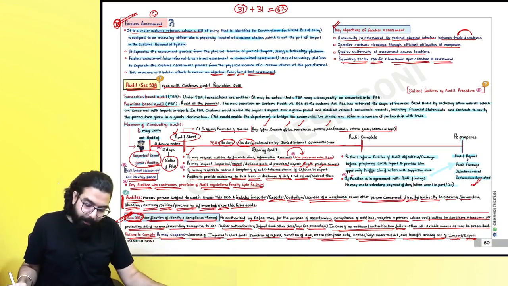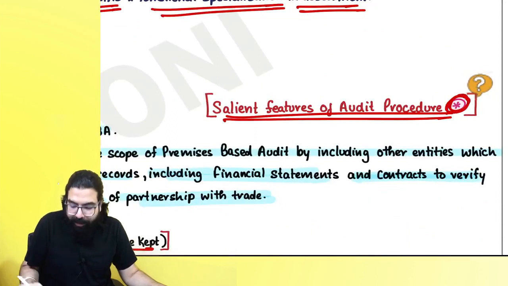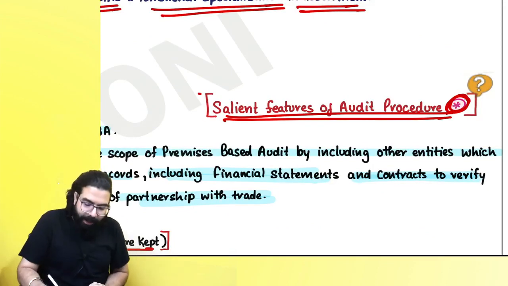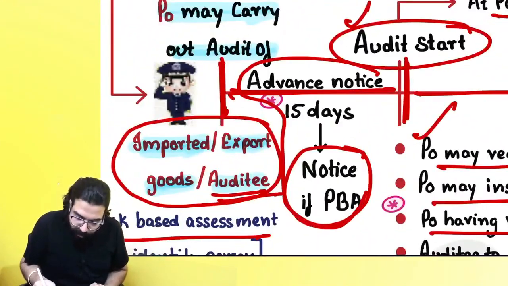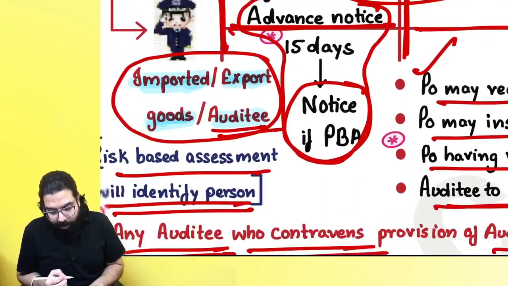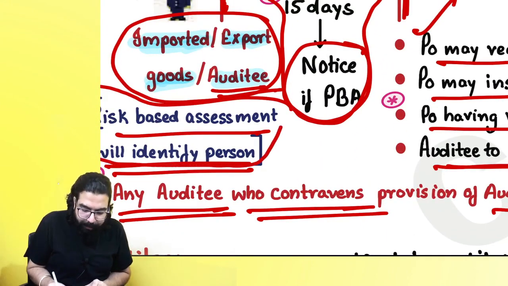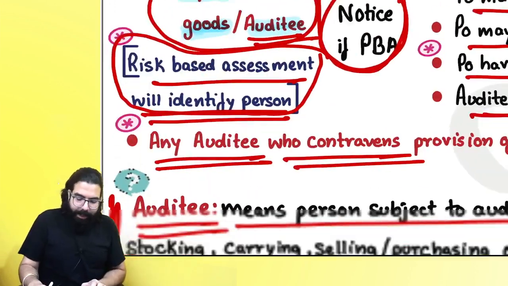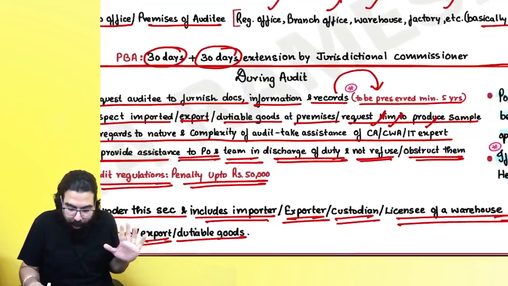Sir, from the exam point of view, what is important? Remember the salient features of audit procedure. Wherever you see the star, that is the salient feature. What are the salient features of audit procedure? Number one, advance notice of 15 days in case of premises based audit. Risk based assessment: the person will always be identified by risk; the more risky the person is, the more the chances of audit. Then any auditee who contravenes the provisions of the audit regulations, penalty is up to 50,000.